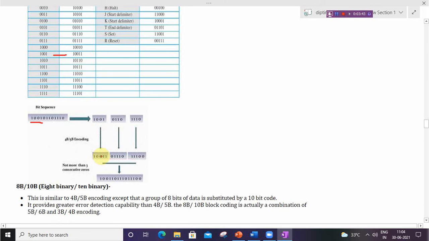So it can be replaced by 10011. Then the next is 0110.